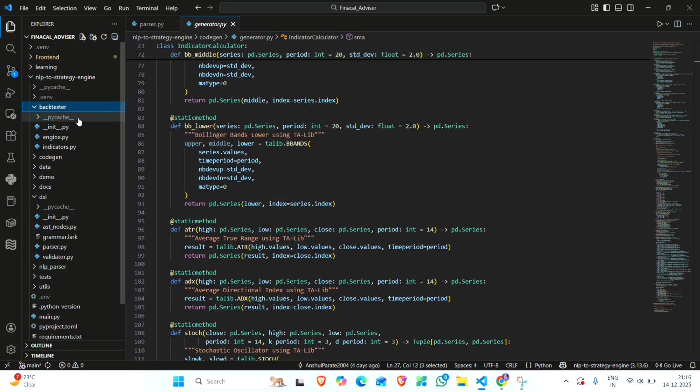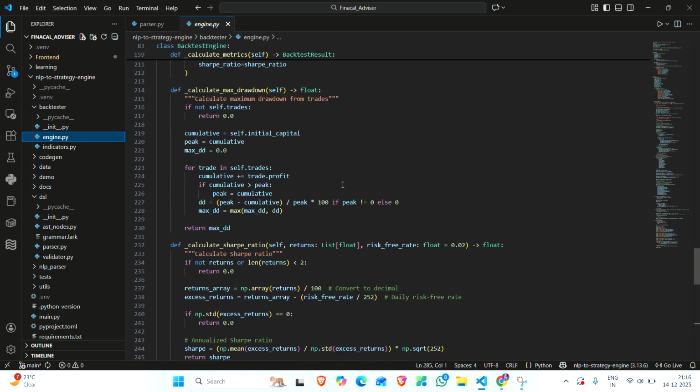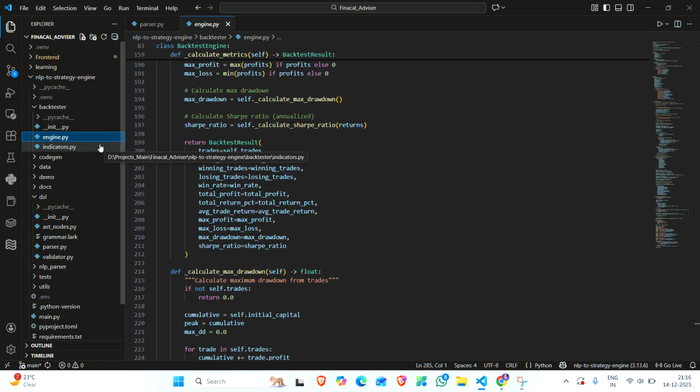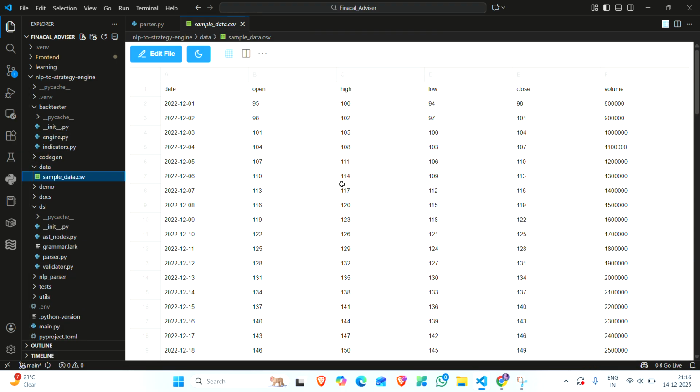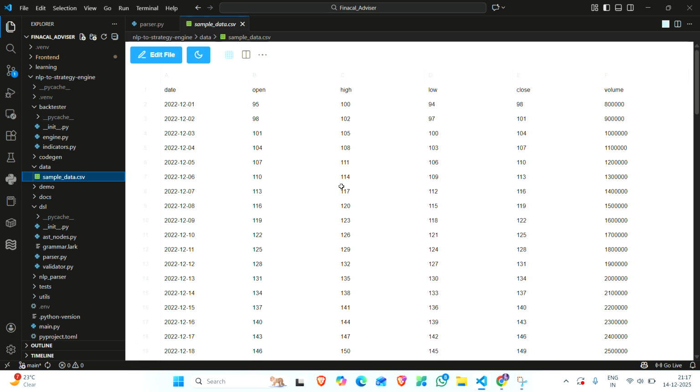And the backtester, what does it actually do? The backtesting engine simulates the strategy on historical data. For this I have taken this data, which is very long and is our CSV file. Here we have date, open, high, low, close, and volume.